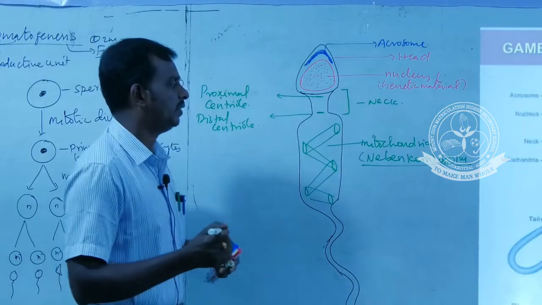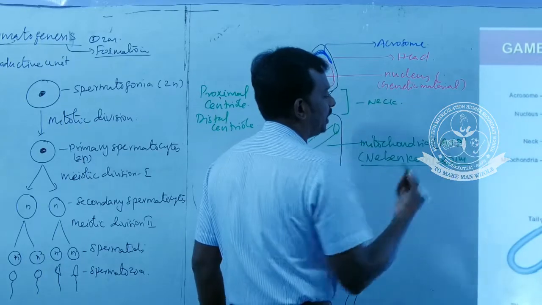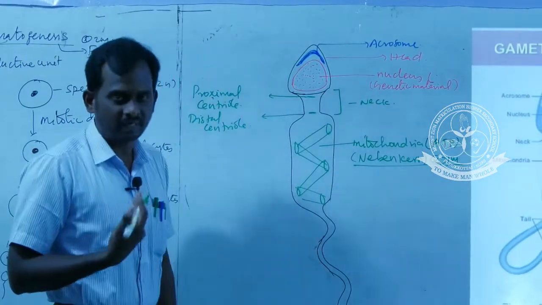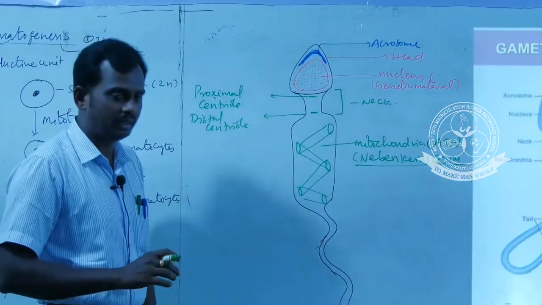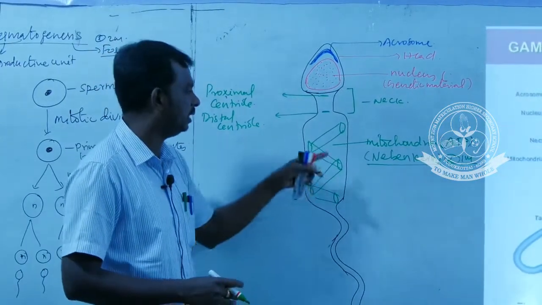What is the main role of this mitochondria? This mitochondria is essential for the production of ATP. It provides the energy to the sperm, or it helps in the production of energy. This energy helps the sperm to swim.